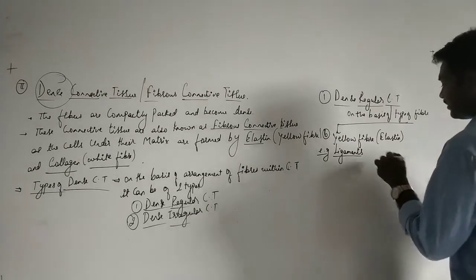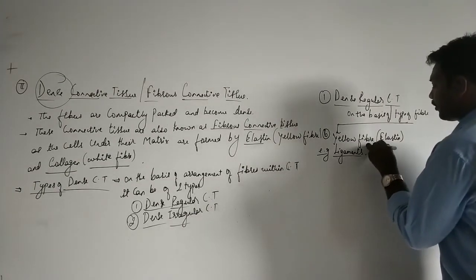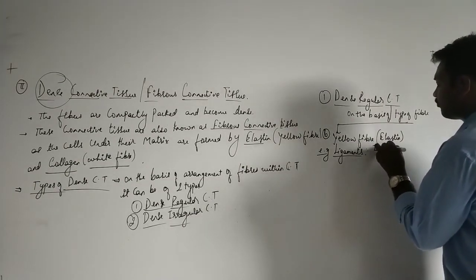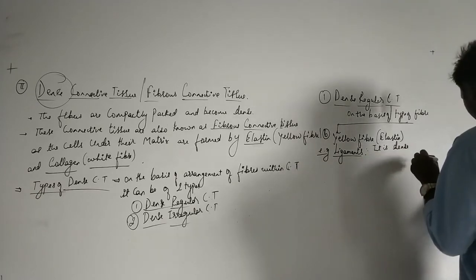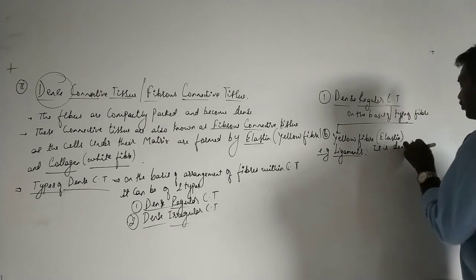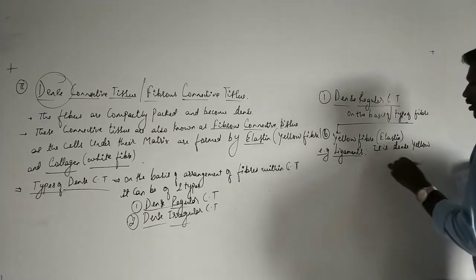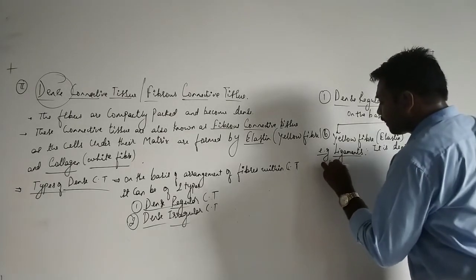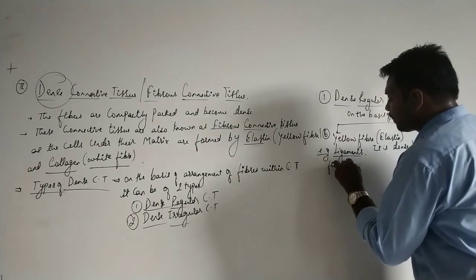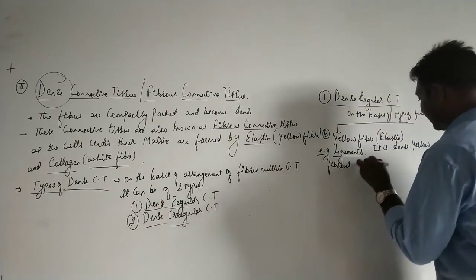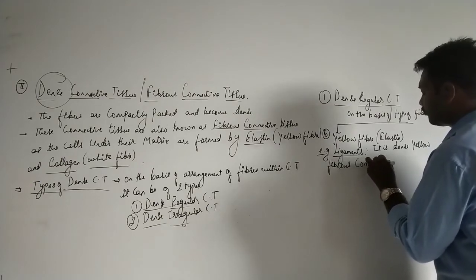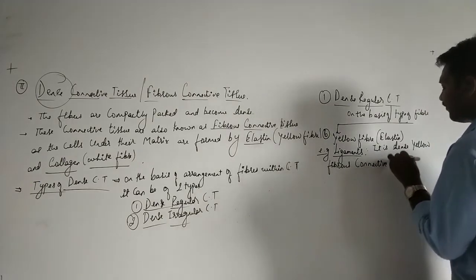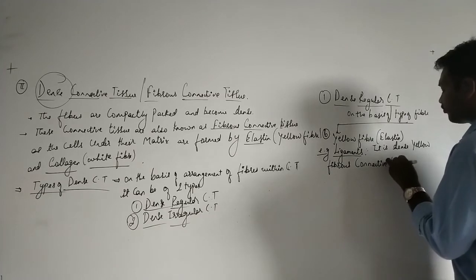Ligaments. So what are ligaments basically? It is dense, yellow, fibrous connective tissue.